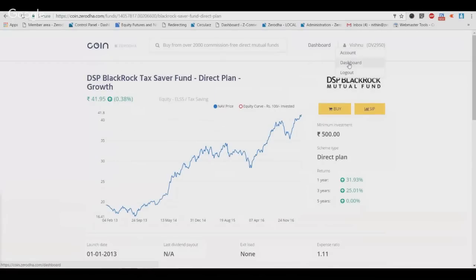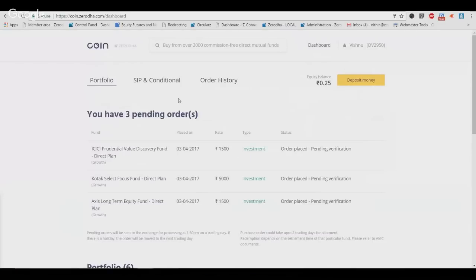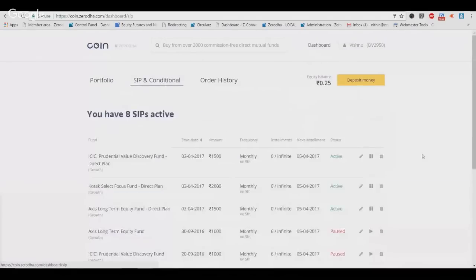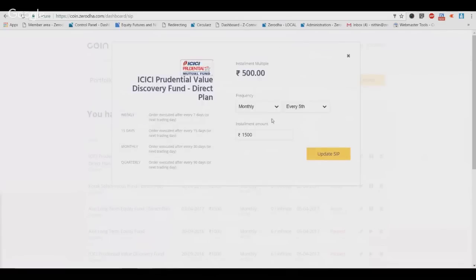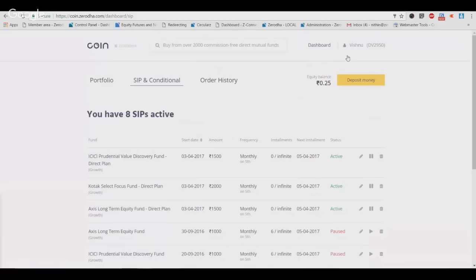Similarly, if you come to the dashboard, and if you look at the portfolio, as you can see, this is my pending orders for the day. So let me just come here. Right. So as you can see, these are my 8 SIPs which are currently active. This is a 1,500 rupees a month SIP, and I've chosen the date as 5th of every month. This is for an infinite number of installments, and I know the next installments. Now, here's a cool thing, right? So if you want to change this value from 1,500 to something else, come here, change this number, change the date, and then hit update SIP, as simple as it is, right?